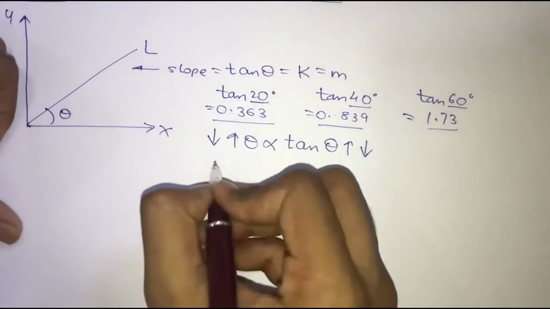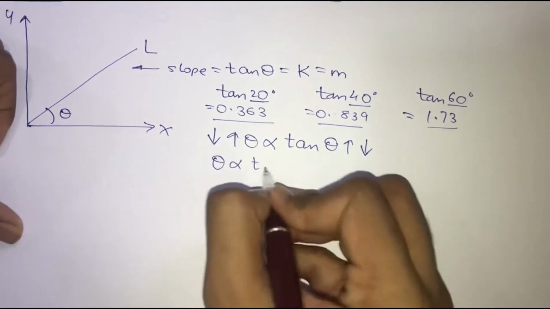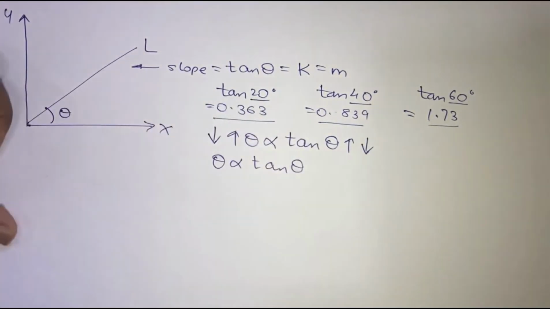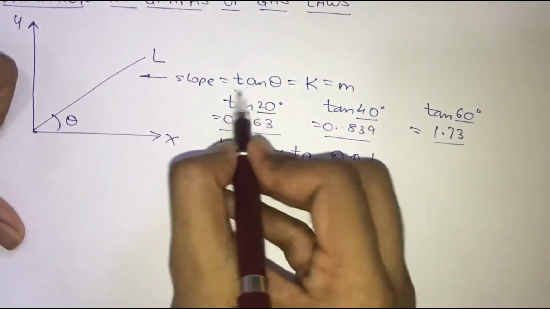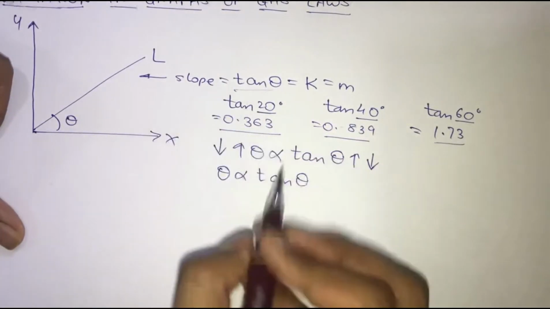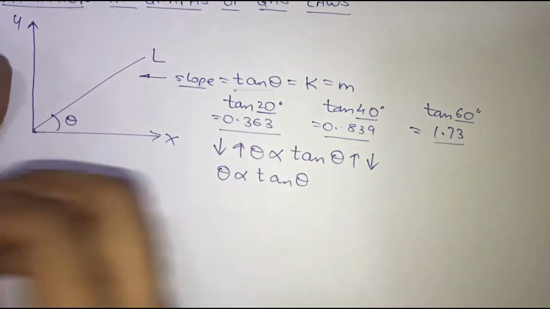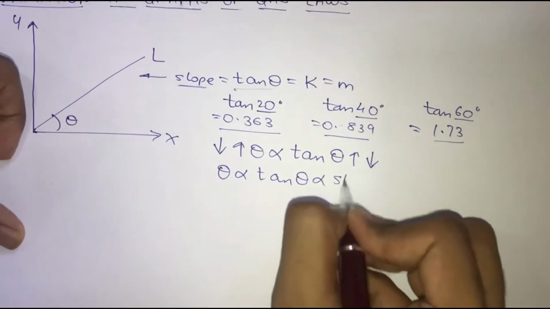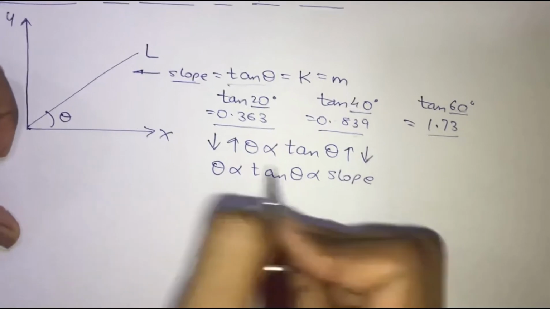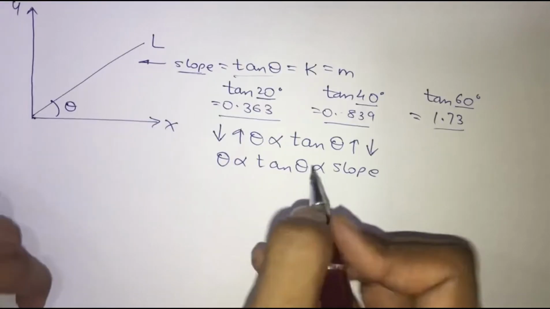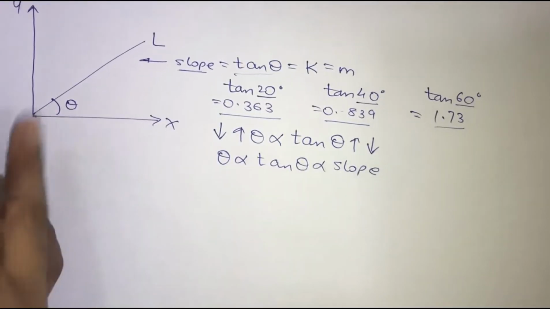Now, keeping this relationship in mind, can I say that tan theta is nothing but the slope? If your tan theta is increasing, can I say that your slope is also going to increase? So theta is directly proportional to tan theta, and tan theta is directly proportional to slope.